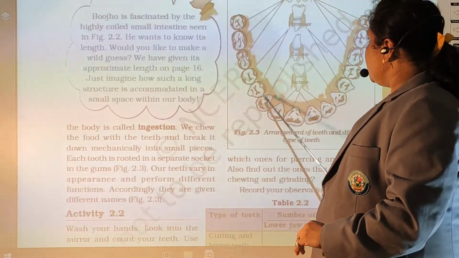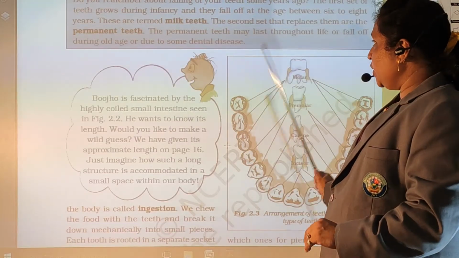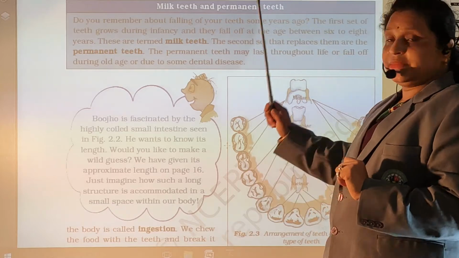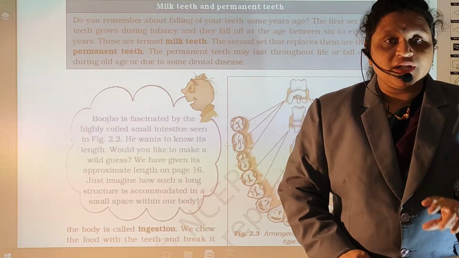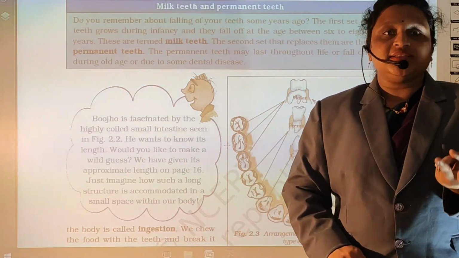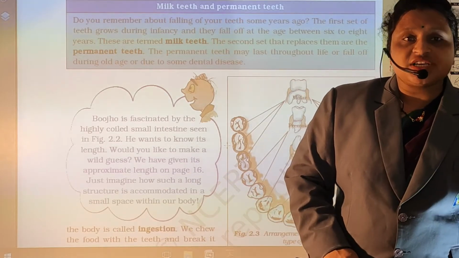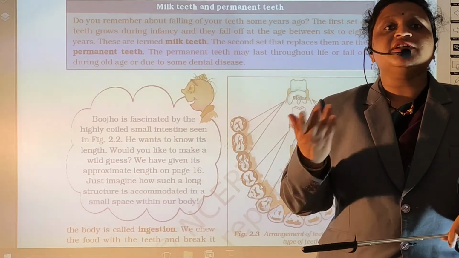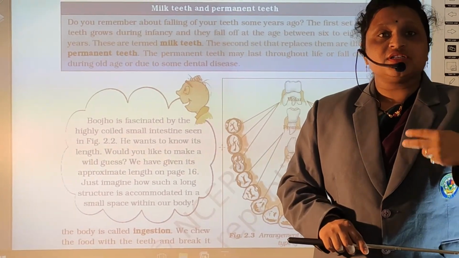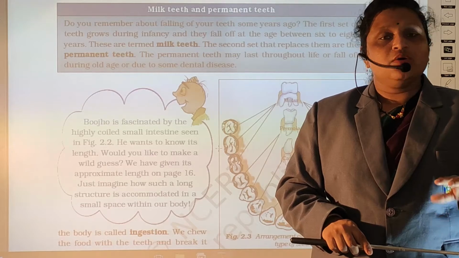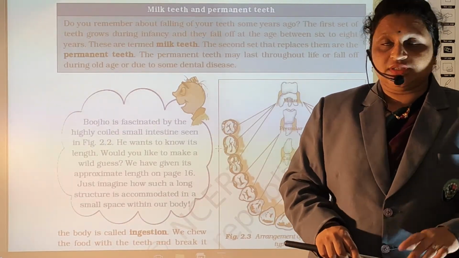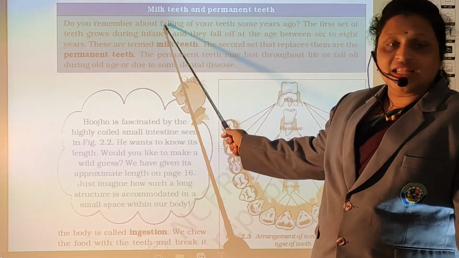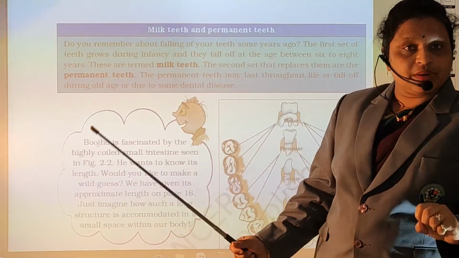So this is our teeth. Okay. Now one more interesting thing is milk teeth and permanent teeth. You know, the human body gets teeth 2 times. 2 बार teeth आते हैं. When a small child gets teeth, जो छोटा बच्चा होता है उसको जो teeth आते हैं. After that, when you reach grade 1st or 2nd, your teeth fall. वो टूट जाते हैं and you get new teeth. So small children have milk teeth and older children have the permanent teeth.